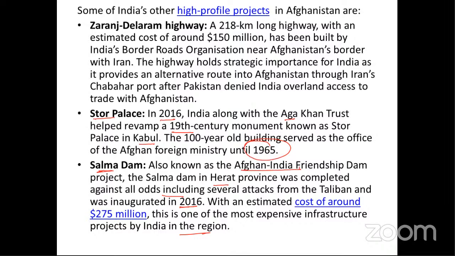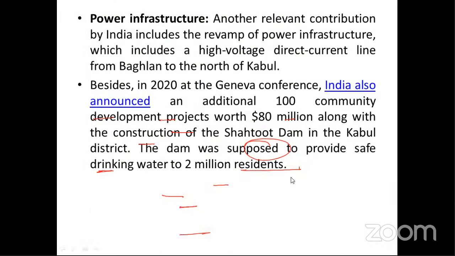Okay, another important project made by India is power infrastructure. So in the mains exam, whenever you have to write an answer regarding the importance of Afghanistan for India, you must write all the investment done by India till date in Afghanistan. The second important one is power infrastructure. Another relevant contribution by India includes the revamp of power infrastructure, including a high voltage direct current line from Baghlan to north of Kabul. This power infrastructure is also an investment by the Indian government.